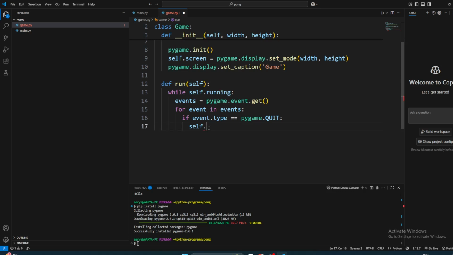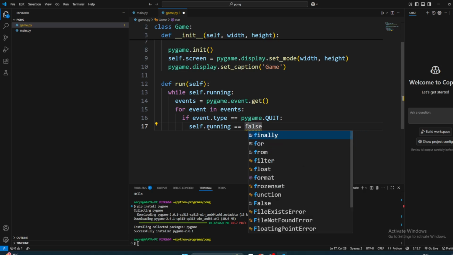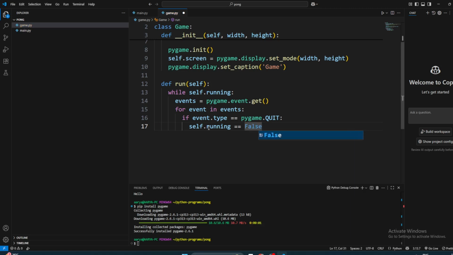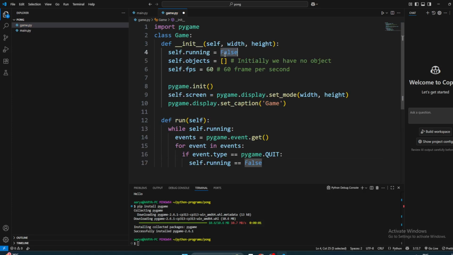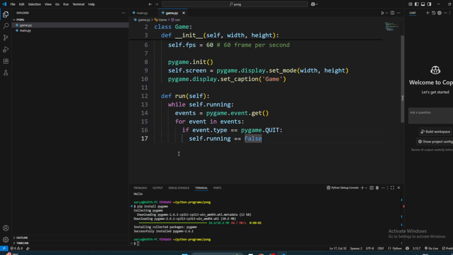It should be set to false. Running equals false. Because here we are setting it to false, we want it to be set to true once we create the game. Okay, so this is set to false.